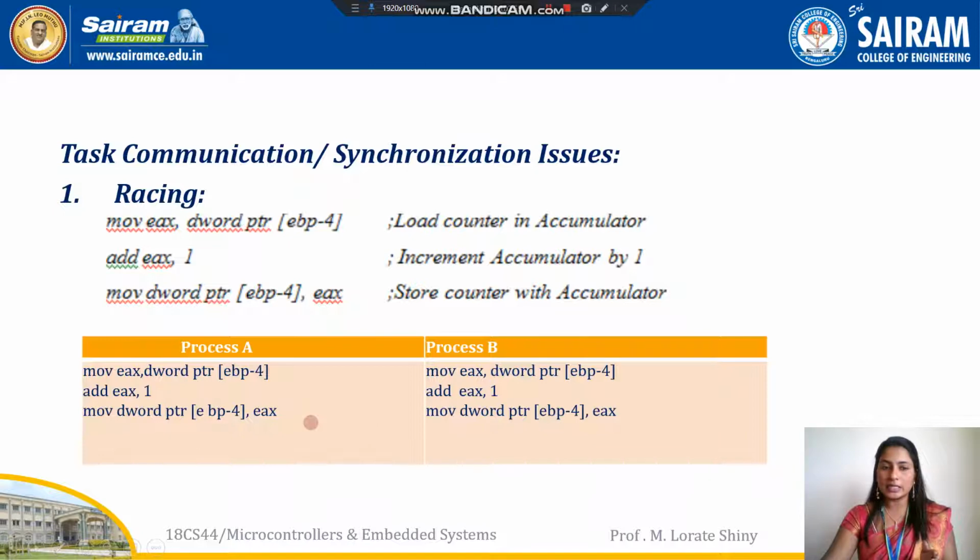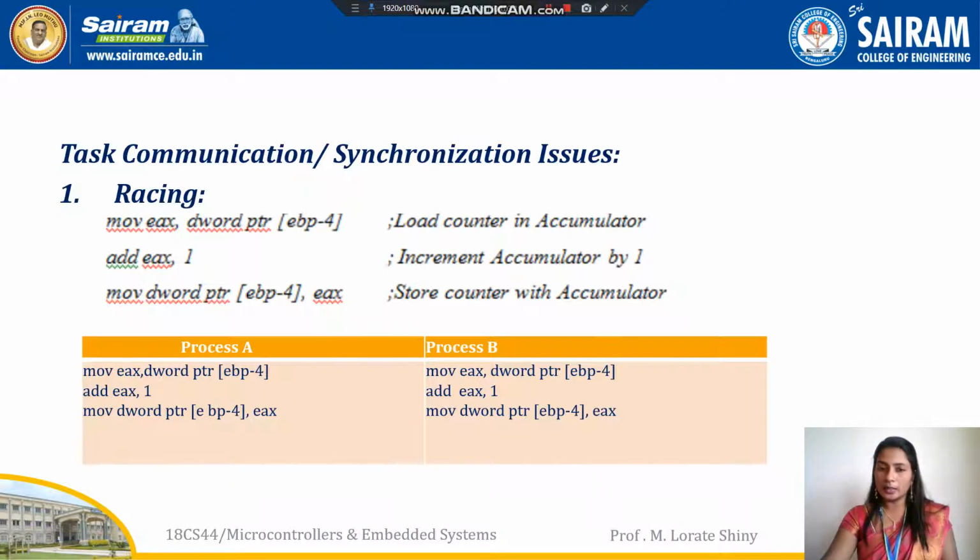At that time, the CPU access is switched from process A to process B. Now process B has the CPU for execution, so it will execute all the instructions. It will perform the counter operation also, meaning it will increment the counter variable.